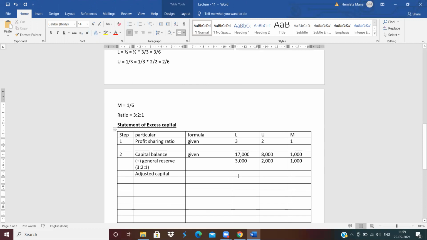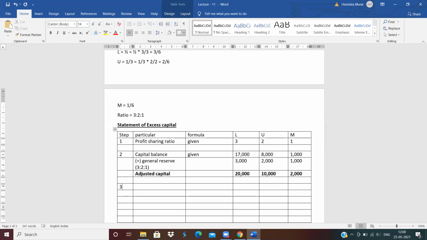17,000 plus 3,000, then you will get 20,000. 8,000 plus 2,000, 10,000. And 1,000 plus 1,000, 2,000. Clear? How to calculate the adjusted capital? Capital balance plus general reserve. So you will get the adjusted capital.